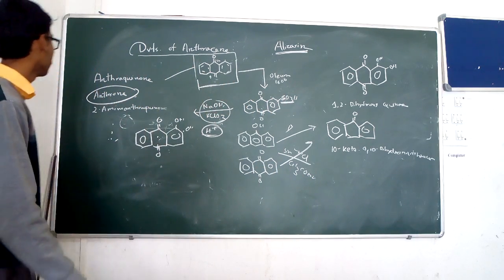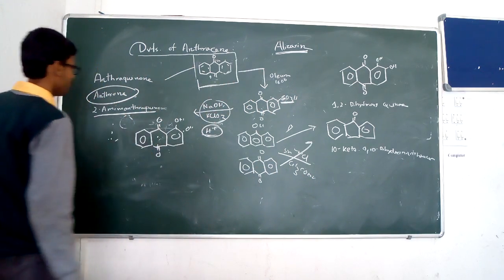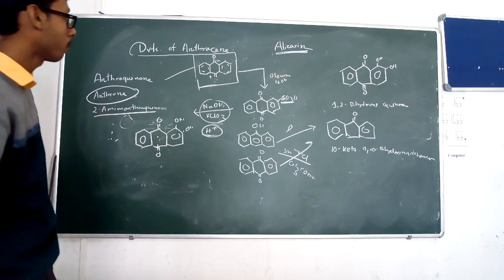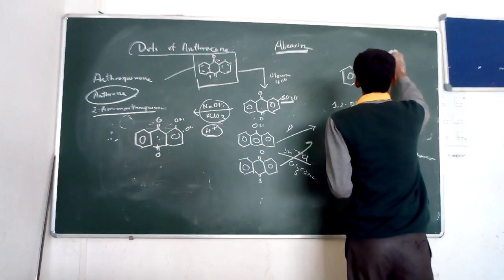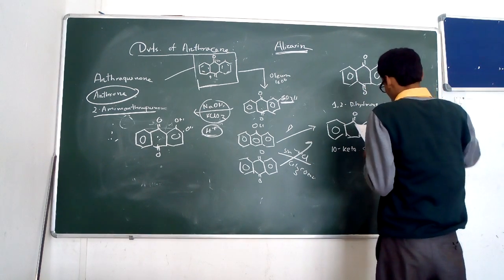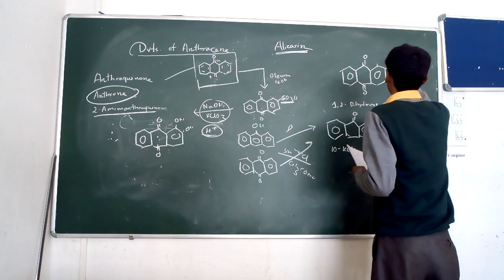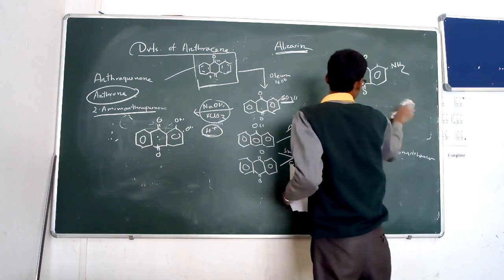Another derivative is 2-amino anthraquinone. The name suggests that the 2-amino anthraquinone contains an amine group at the 2 position.